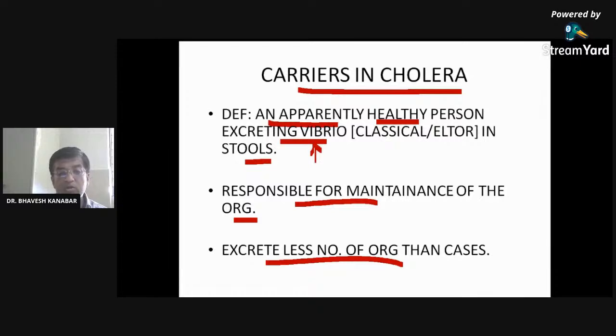So O1 and non-O1, classical and El Tor are very good, those are serotypes and biotypes. Ogawa, Inaba, Hikojima, these are not biotypes, these are serotypes. Very good. So the serotypes are O1 and non-O1, the biotypes are classical and El Tor, and further serotypes are Ogawa, Inaba, and Hikojima. Jaimin has replied to all these things correctly. Although others have replied too, all the serotypes and biotypes correctly. Right.